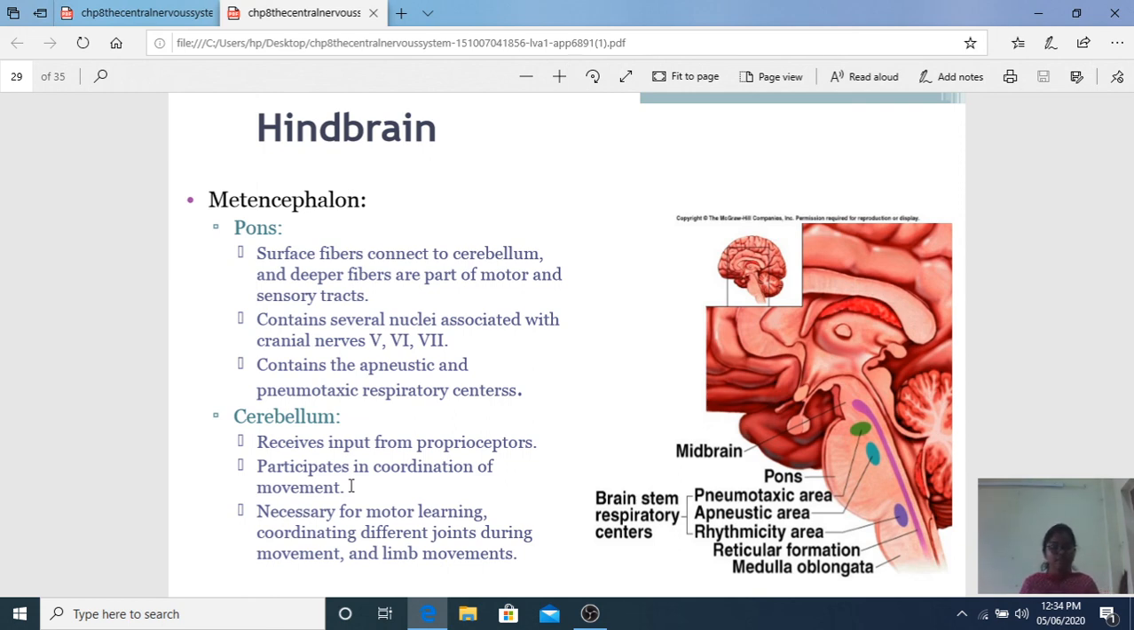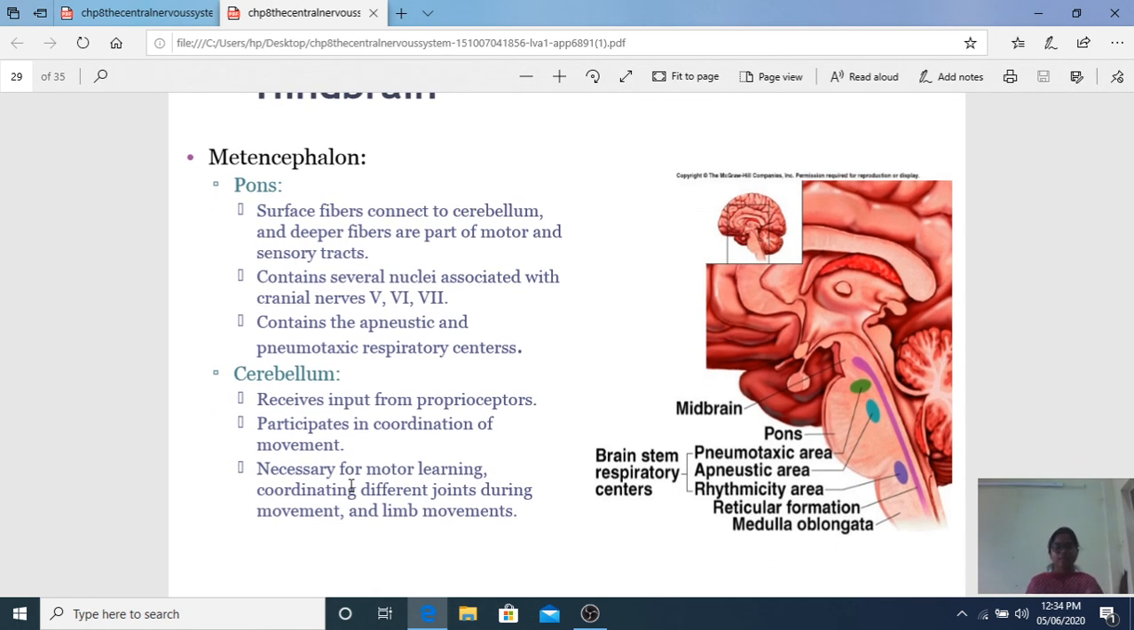Coming to the other thing, let's say for motor learning, joint movements and limb movements. If I walk, my legs are coordinated: right leg first, left leg next, right leg next, left leg next. Everything is under the control of the cerebellum.